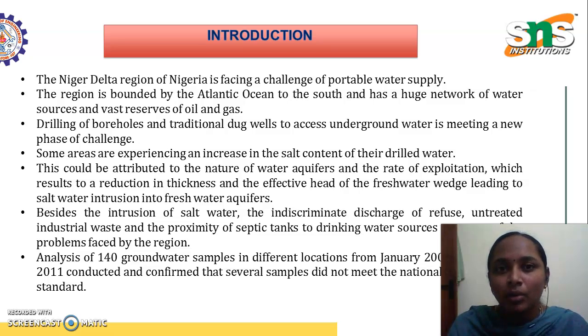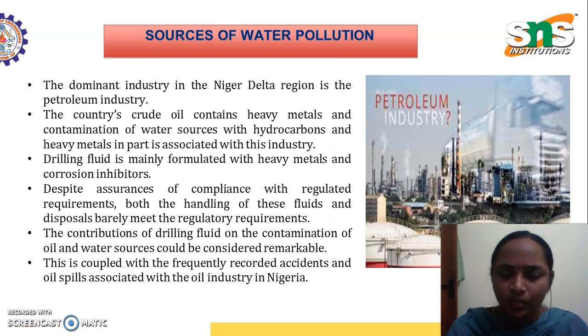Here they took around 140 groundwater samples from different locations of that area from January 2009 to November 2011, and it was confirmed that several samples did not meet the national drinking water standard recommended by the World Health Organization. So they have chosen some of the water purification processes.